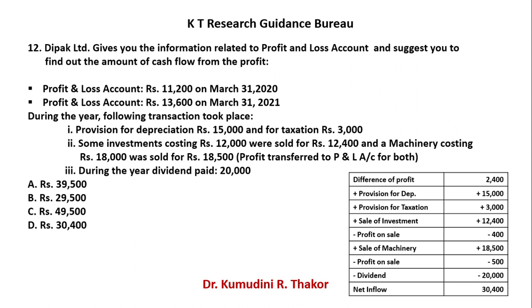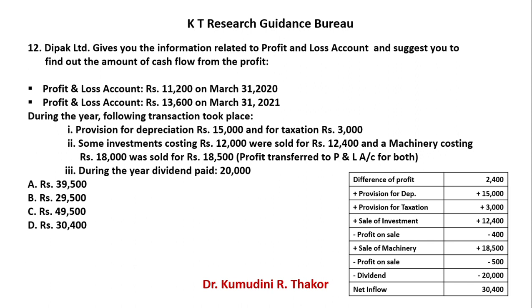So obviously closing balance is more than the opening balance. Now find out the difference. The difference of 13,600 and 11,200 comes to 2,400.